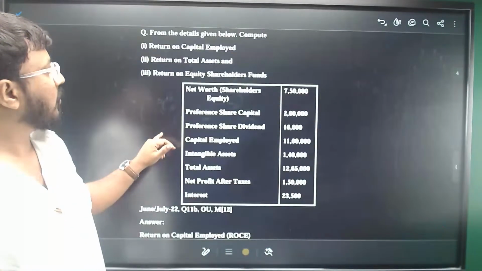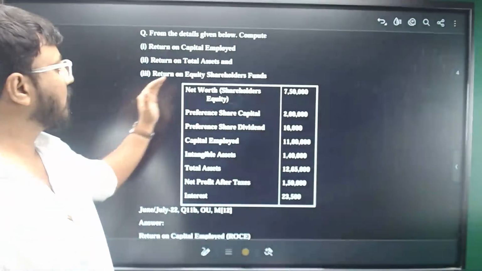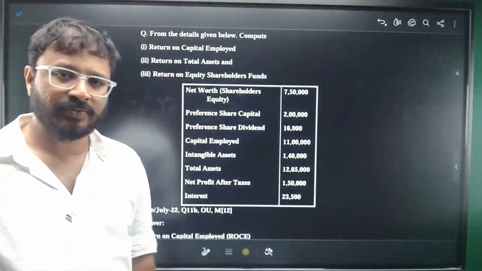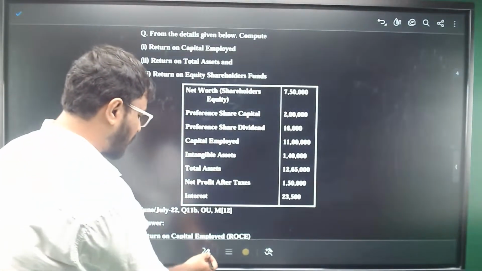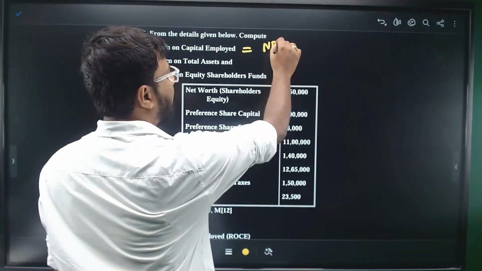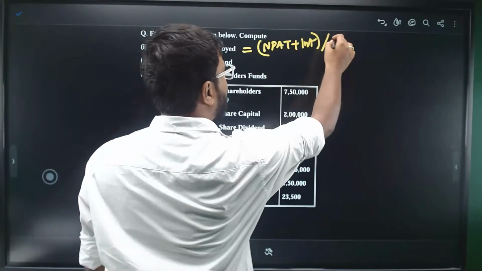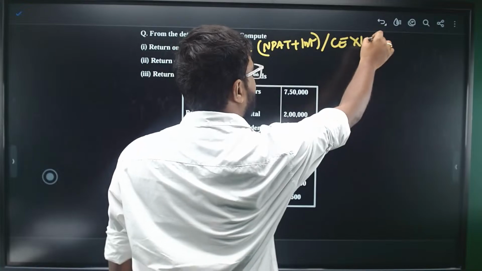Look at this question. From the following details, compute return on capital employed, return on total assets, and return on equity shareholders' funds, right? What are the formulas for this? Return on capital employed is net profit after tax plus interest. We'll add back the interest and divide it by the capital employed and multiply it by 100.